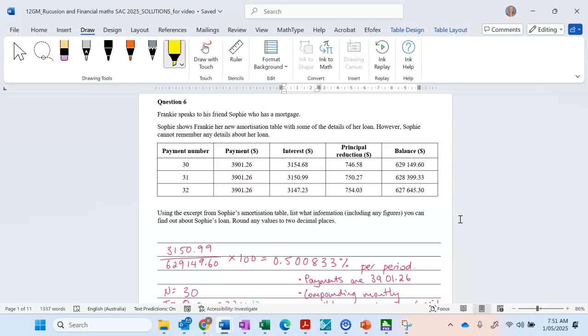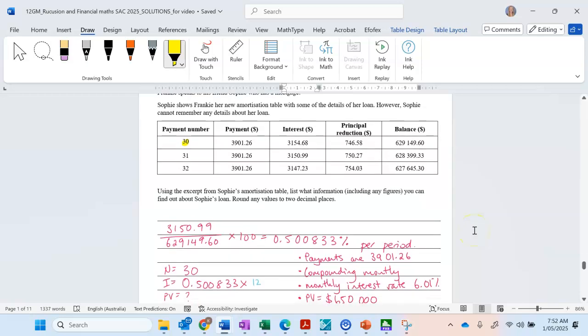So we can see that the payment starts at 30. So we can start thinking about, well, it hasn't given us the initial value or the initial loan amount. It hasn't told us anything about the interest rate. It hasn't told us how long it's going to take the loan to be paid off. It hasn't told us how much interest has to be paid. It hasn't told us what the compounding periods are per year. So there's a lot of information that we can actually get. So this question was quite open-ended, testing your knowledge of amortization tables.